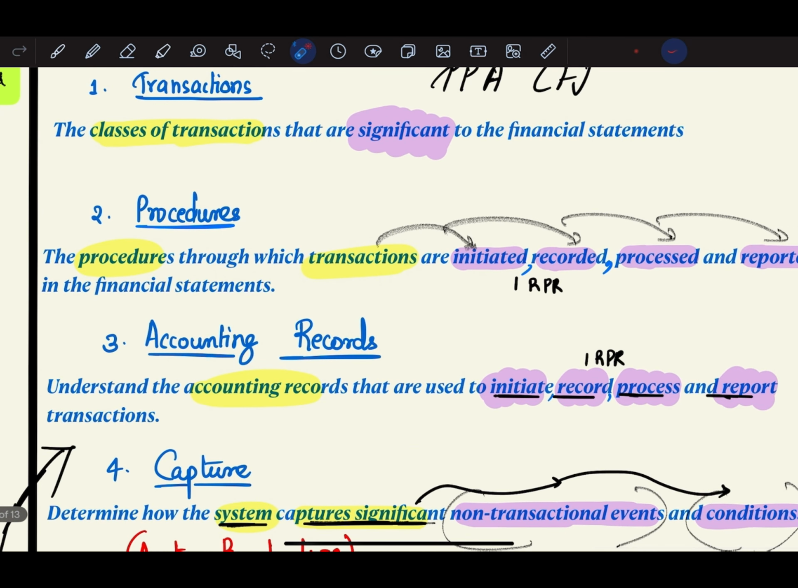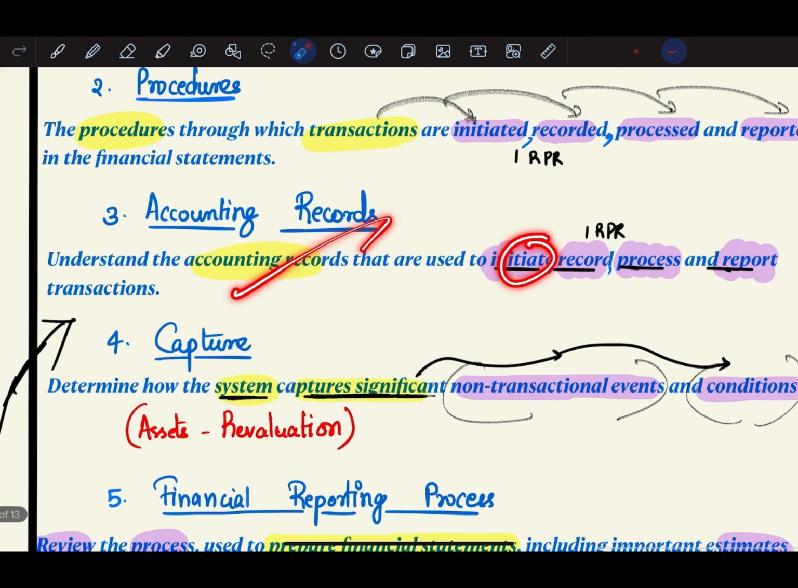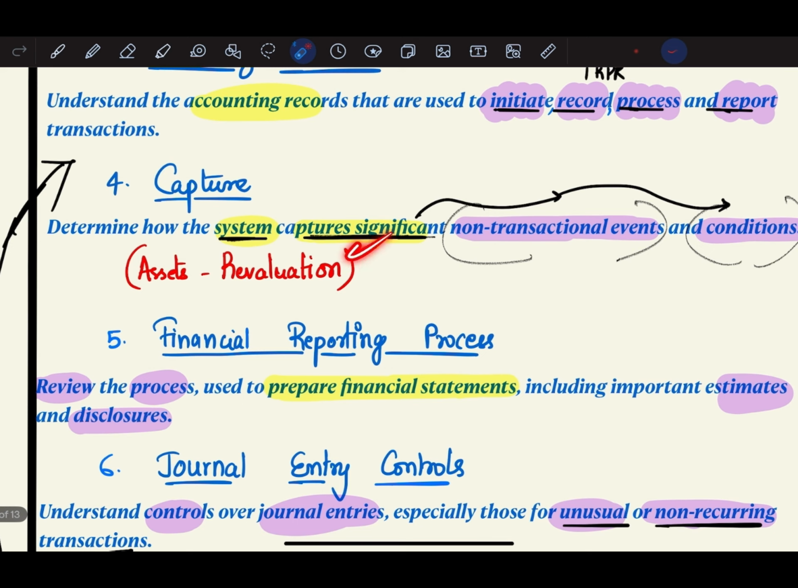First, the classes of transactions which are very significant to the financial statements. Then the procedures through which the transactions are initiated, recorded, and processed. Then the accounting records used to initiate, record, process, and report the transactions. And ultimately, how the system is capturing significant non-transactional events and conditions. How efficiently is the system capturing those? For example, assets being revalued. This is not a transaction that the company is making, but how the system captures such non-transactional events is also very important.